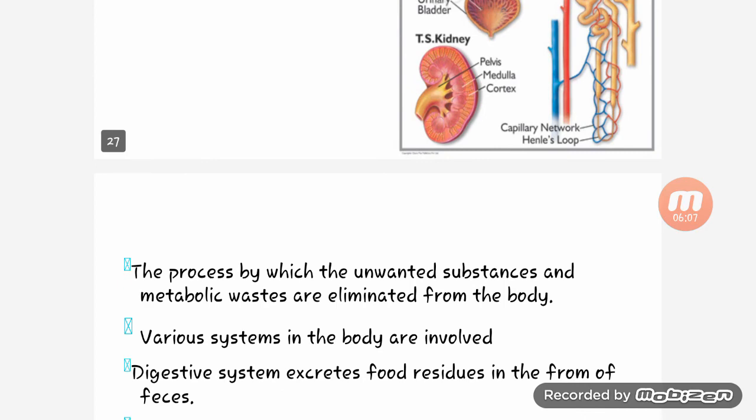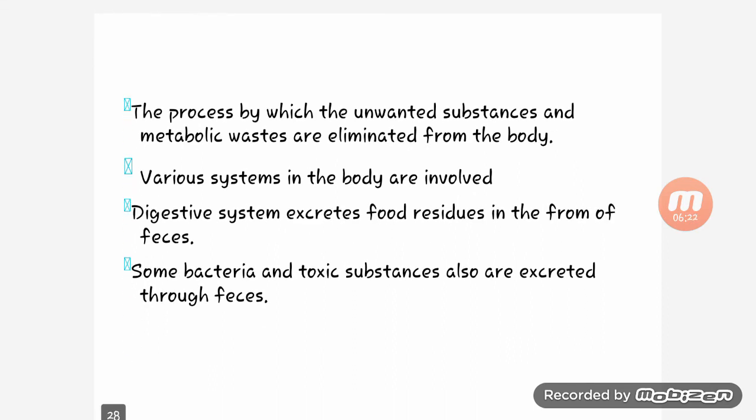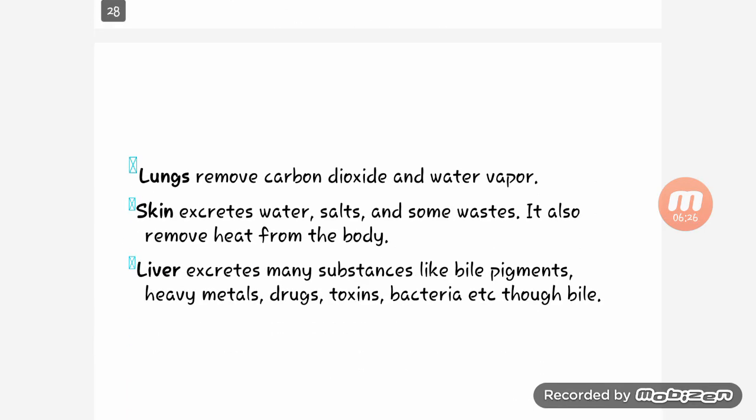Next is the excretory system, the process by which the unwanted substances and the metabolic waste are eliminated from the body. Various systems in the body are involved. The digestive system excretes food residue in the form of feces. Some bacteria and toxic substances are also excreted through feces. Lungs remove carbon dioxide and water vapor.